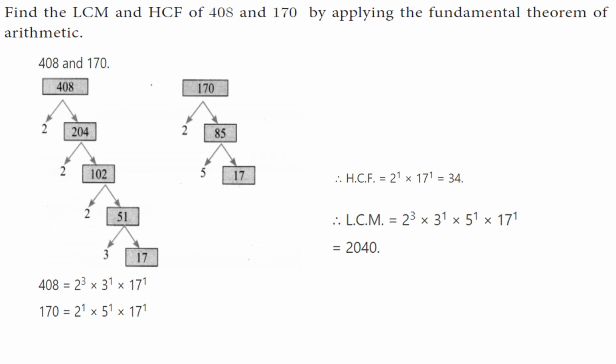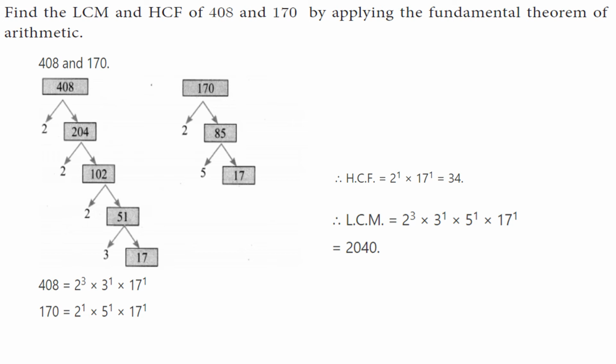First let us see 408. So 408, the last digit is 8, so we can factorize with the 2. 2 into 204. Divide: 408 divided by 2, you get 204. And 204 again 2 into 102. 102 again factorize, 2 into 51. 51 divided by 3 is what? 17. So 3 into 17.